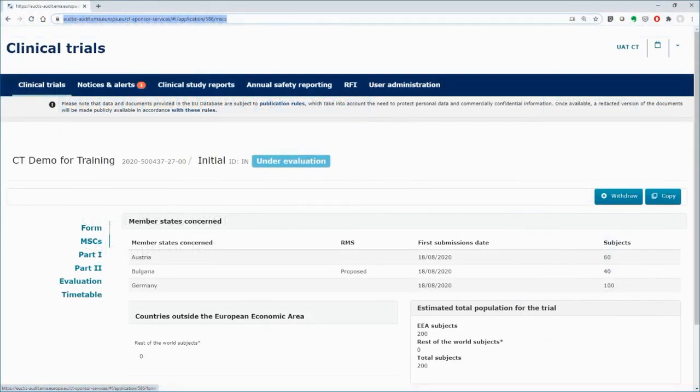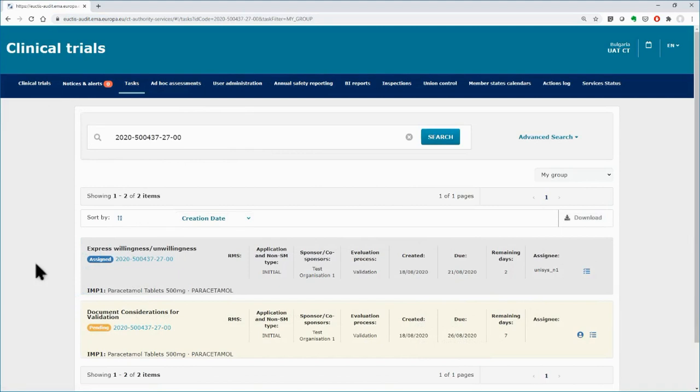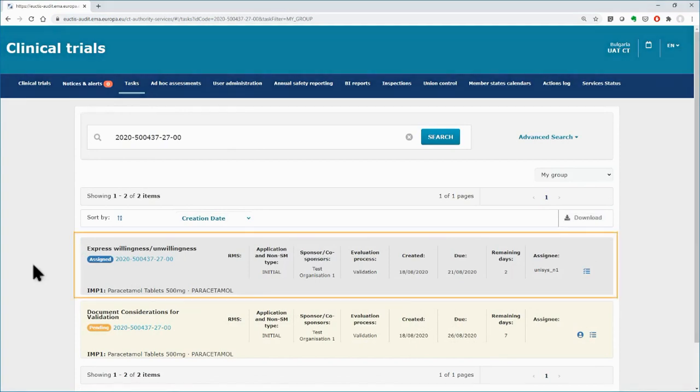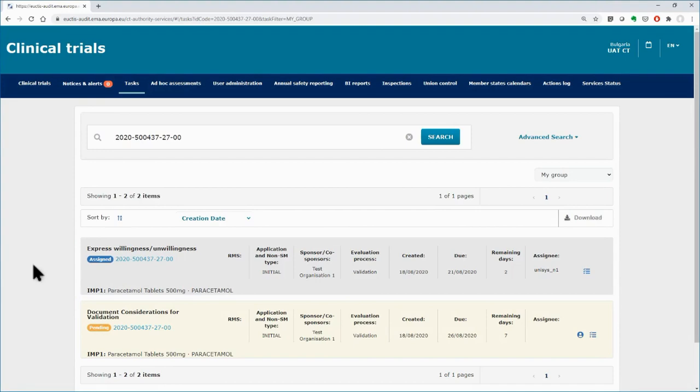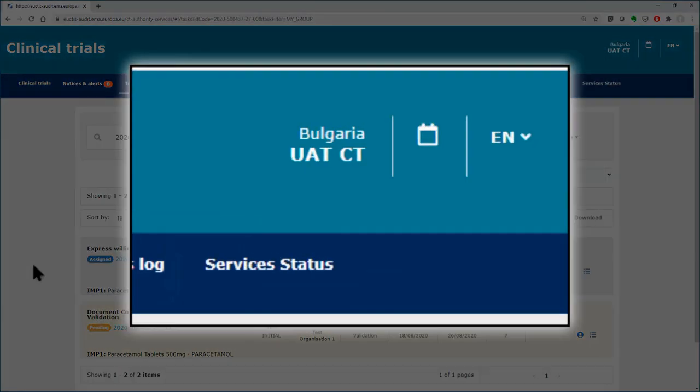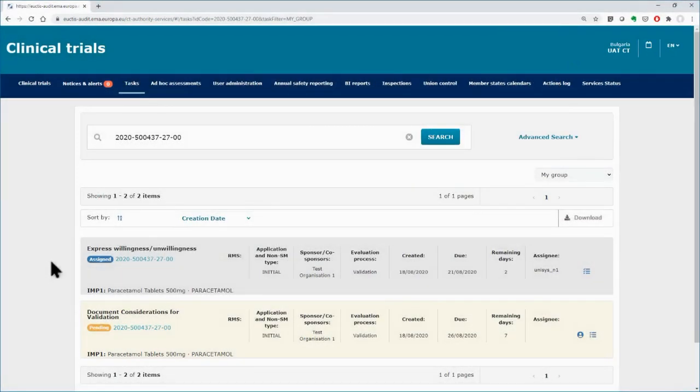3 member states participate in the clinical trial that is used in the video: Austria, Bulgaria, and Germany, with Bulgaria being proposed by the sponsor to be the RMS. As soon as the initial application is submitted, each MSC will be able to perform the task to express willingness or unwillingness. This task will define the RMS for the trial. In our example, we start with the proposed RMS, Bulgaria.